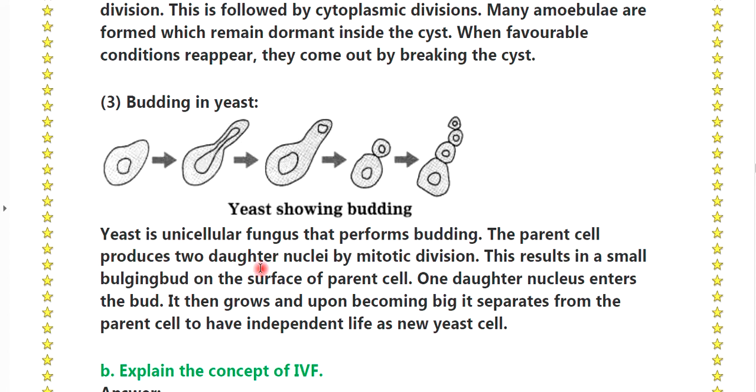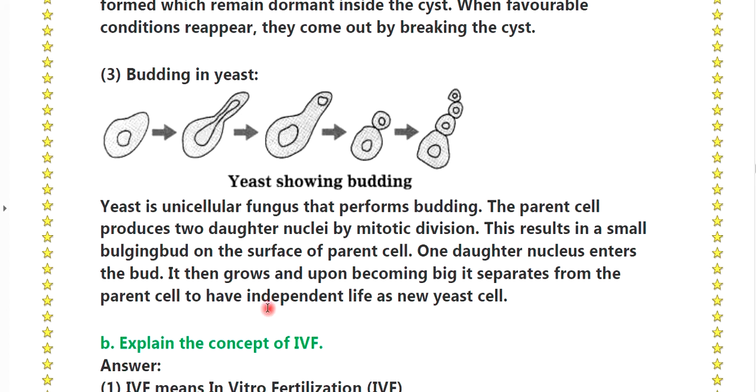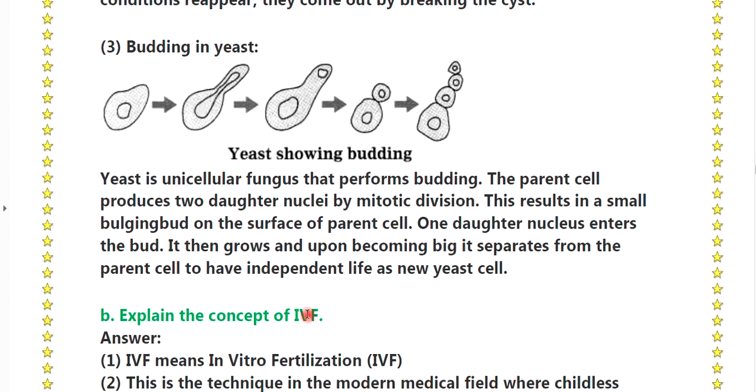The parent cell produces two daughter nuclei by mitotic division. This results in a small bulging on the surface of the parent cell. One daughter nucleus enters the bud. It grows, and upon becoming big, separates from the parent cell and has an independent life as a new yeast cell.